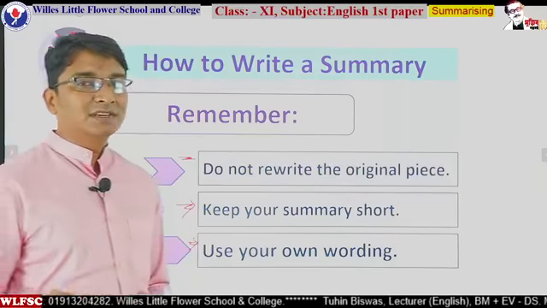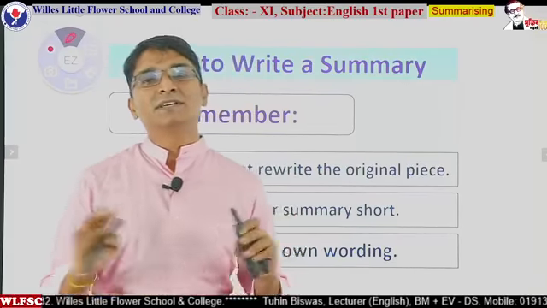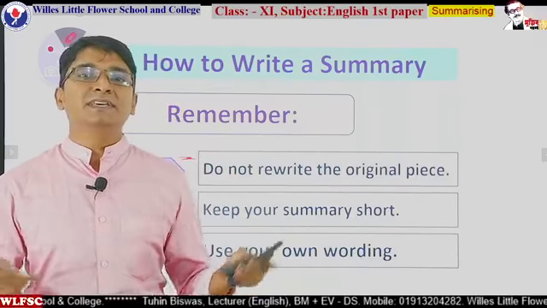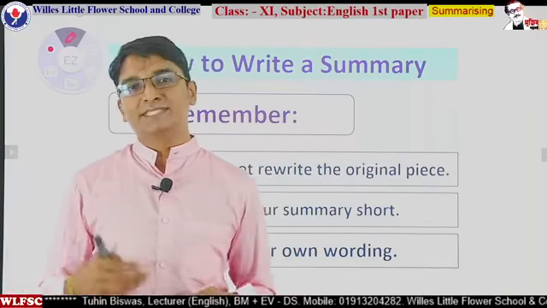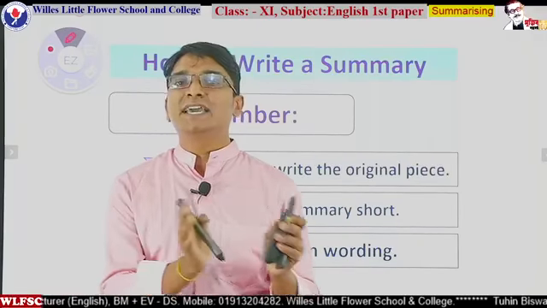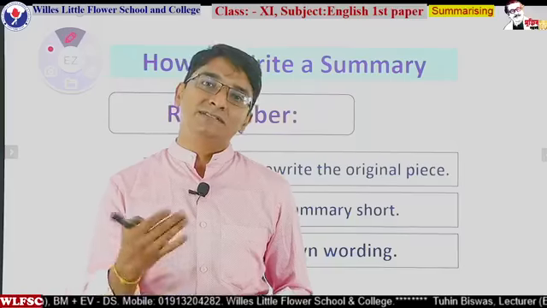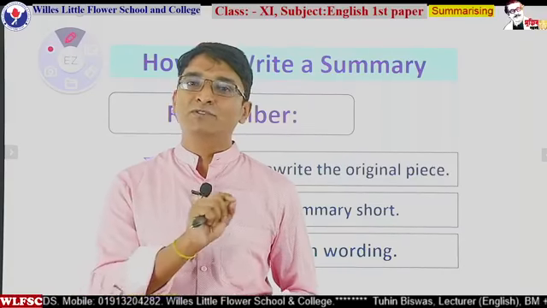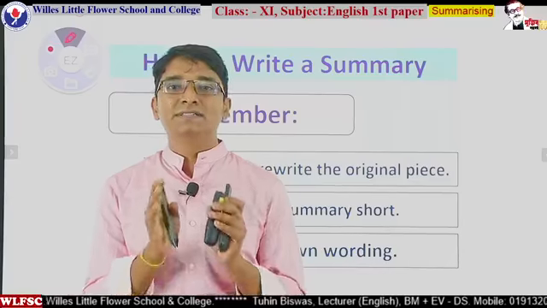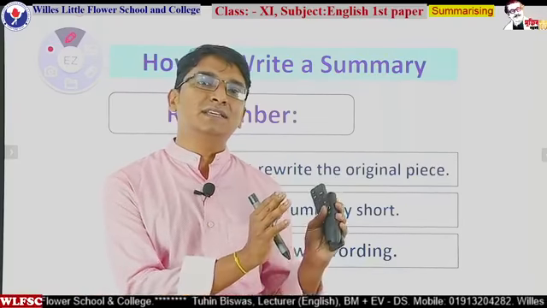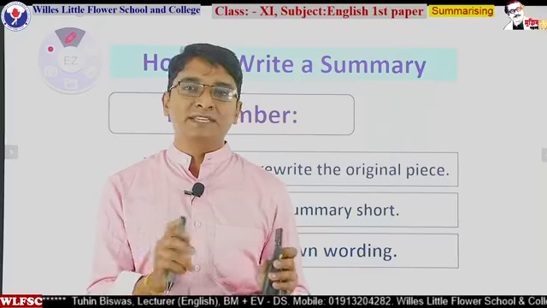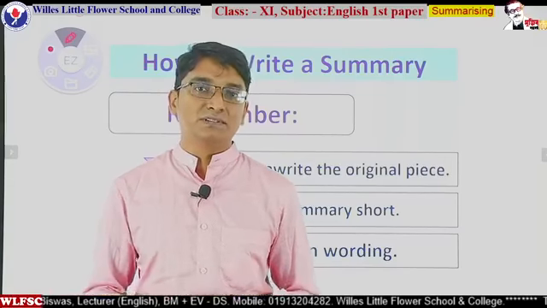Own wording means you never just copy the main text. For example, you may have the 7th March speech of Bangabandhu Sheikh Mujibur Rahman. The name itself is the criteria. You are not allowed to change the name or proper noun. Rather, you will just change the words that are technically applicable, maybe 1 or 2 words in a sentence. You can change 1 or 2 words, but not the whole.